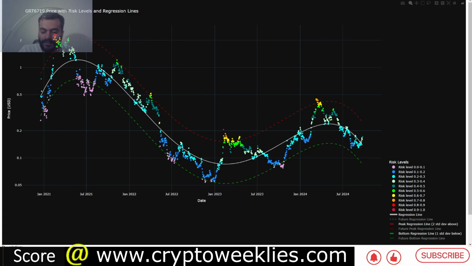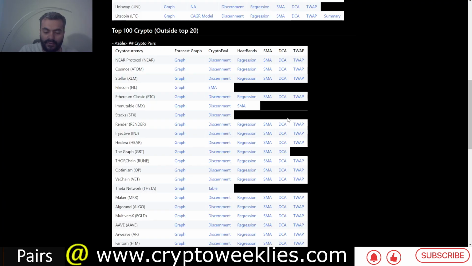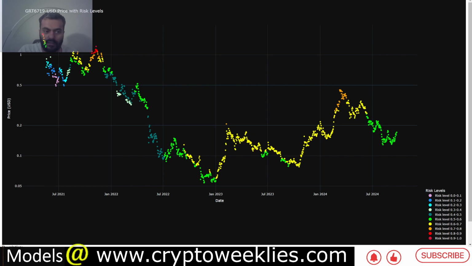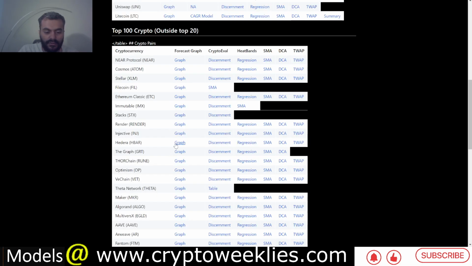If we were to summarize everything, this is the price. If it were to go back to 20 cents and then back again up to 27 cents, there would be a change of market momentum, as well as the sentiment around graph, and that is also close to the machine learning based price forecast for graph.